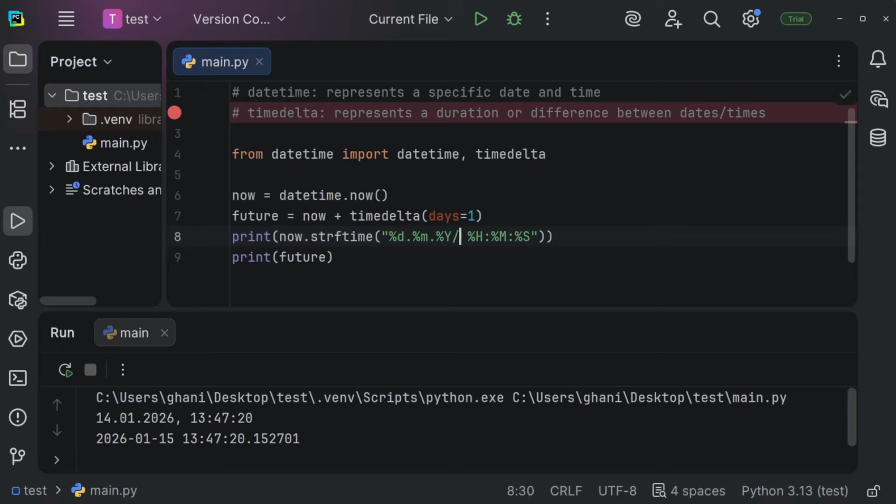And of course, you could also do something like this. That's of course up to you. And now the formatting would just be a little bit different. And you could also say, today is, comma, let me print this. And we're getting today is 14/01/2026, 13:47:56. And that is all you need to know about datetime and timedelta in Python.